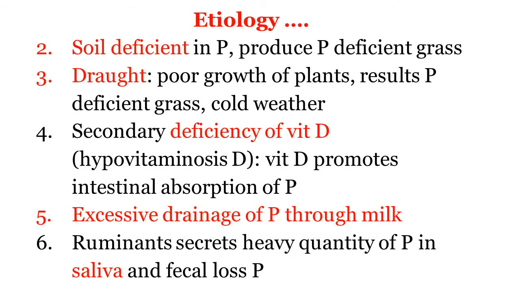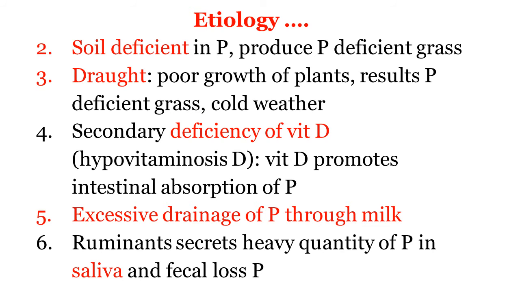We have seen primary dietary deficiency. There is a secondary deficiency of vitamin D, the condition called hypovitaminosis D. The function of vitamin D is to promote intestinal absorption of phosphorus. If there is deficiency of vitamin D, that also leads to hypophosphatemia. Fifth factor, an important factor, excessive drainage of phosphorus through milk.